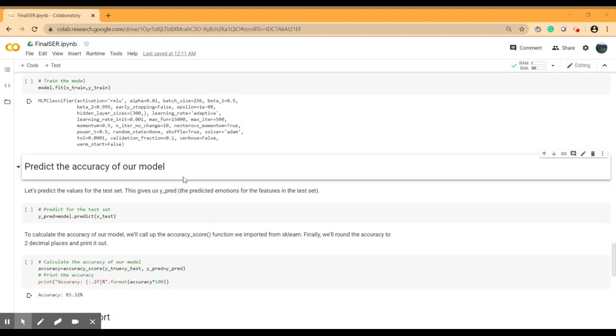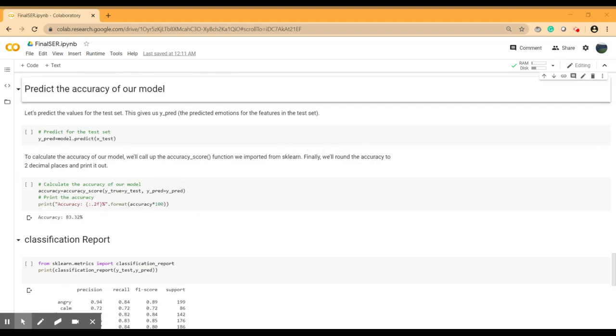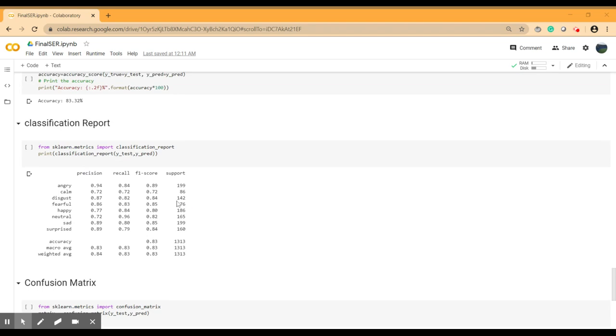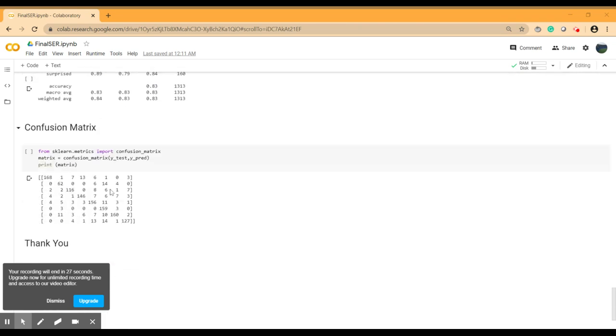Now we are predicting the accuracy of our model, so y_pred is model.predict(x_test). To calculate accuracy of our model, we have imported from sklearn this function accuracy_score, and we are rounding the accuracy to two decimal places, and we got 83.32% accuracy. This is a classification report where we got 83% accuracy, and this is the F1 score, precision, and this is the confusion matrix.